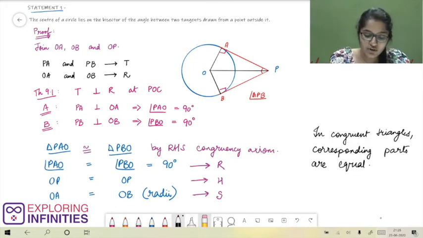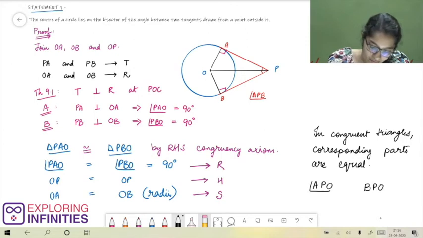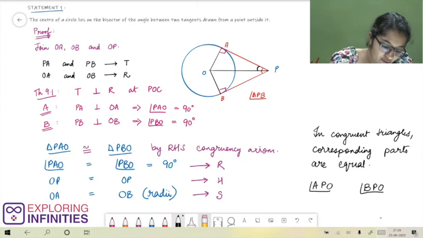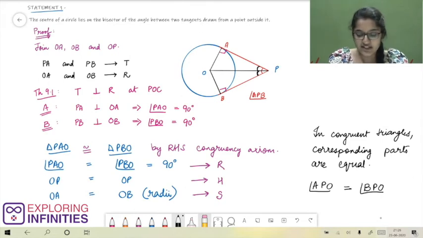We know that in congruent triangles, corresponding parts are equal. So in our triangles PAO and PBO, let us consider the parts angle APO and angle BPO. These parts are corresponding parts in these two triangles. Hence, we can say that these angles are equal. That means angle APO is equal to angle BPO.